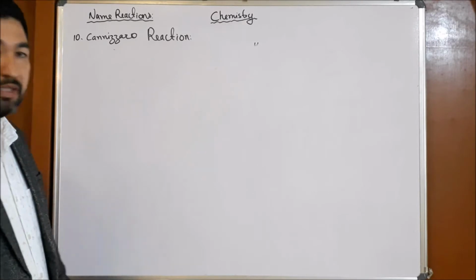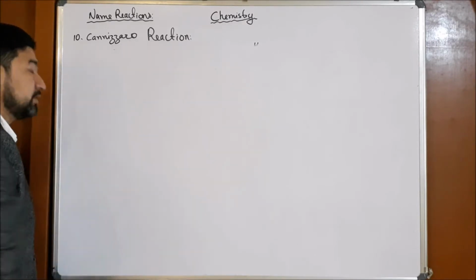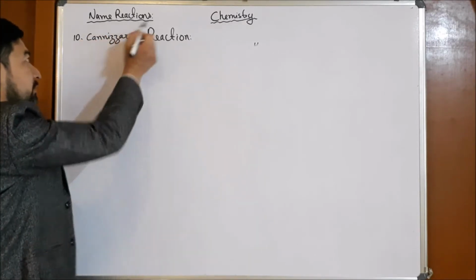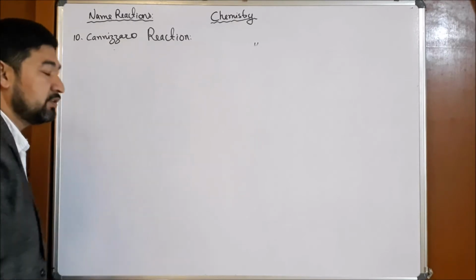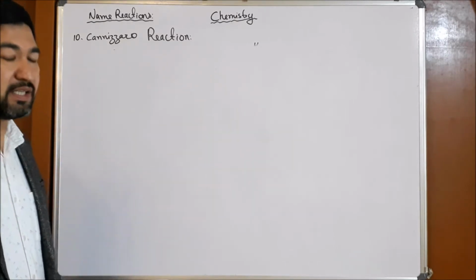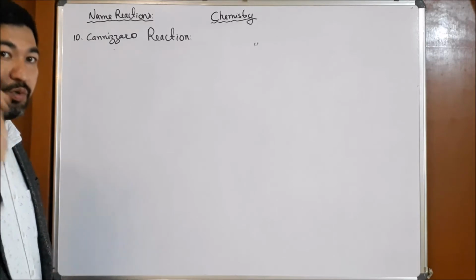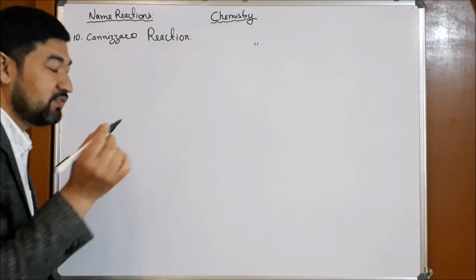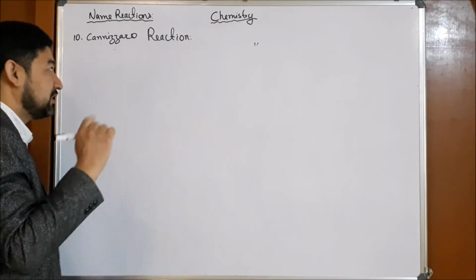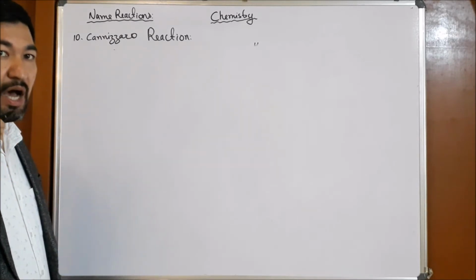Okay, so today we will start with the Cannizzaro reaction, in continuation with our name reactions. In the Cannizzaro reaction, normally the aldehyde, only aldehydes, not ketones, without alpha hydrogen undergo a self-oxidation reduction reaction in the presence of concentrated alkali.